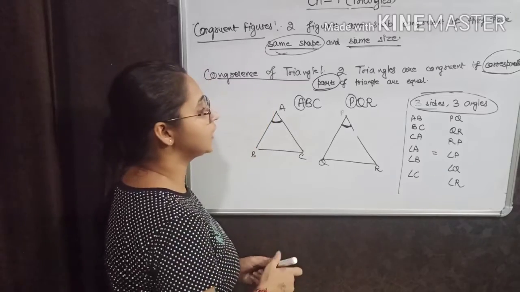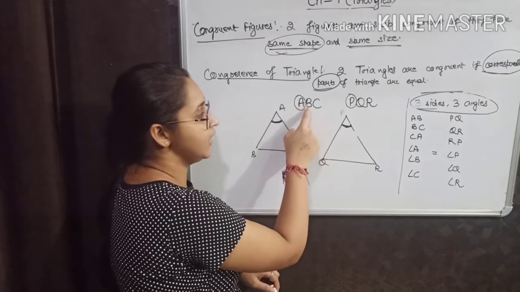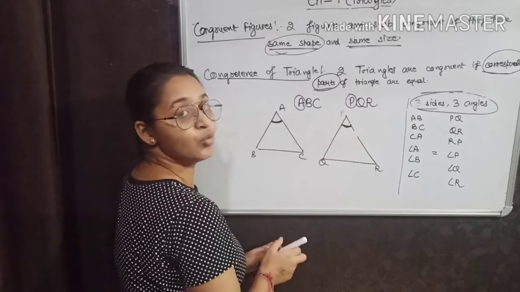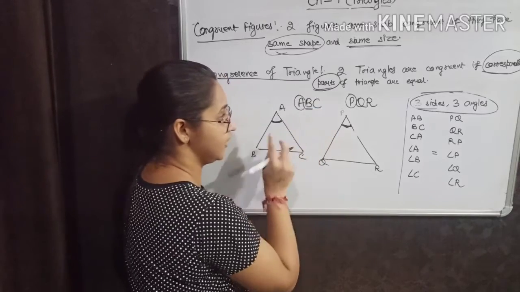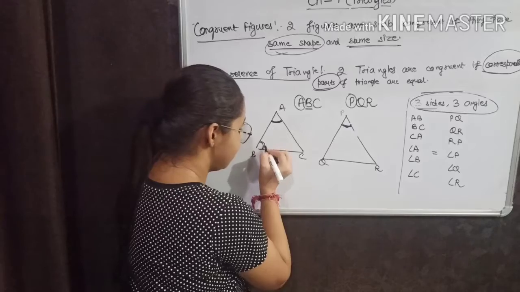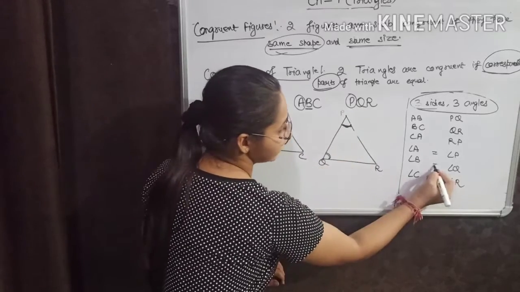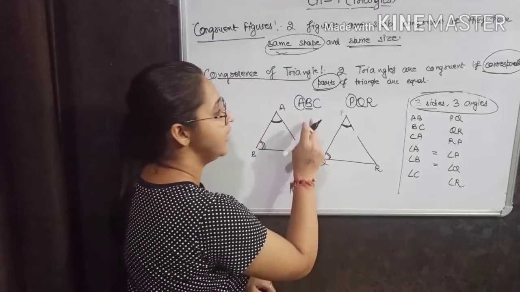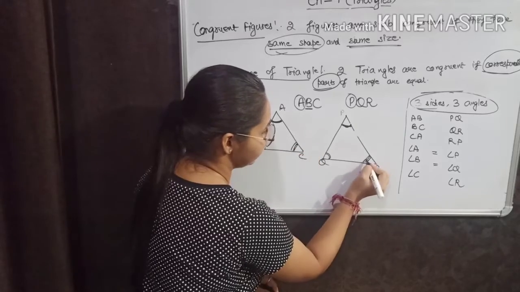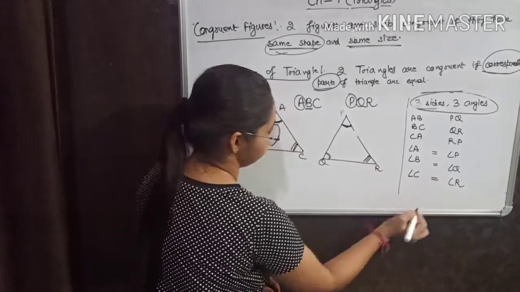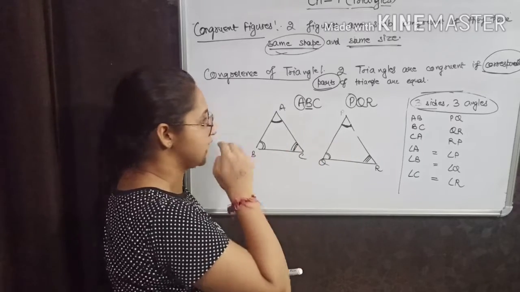Now, what is the corresponding vertex to vertex B? After A it is B and after P it is Q. That is, on second place B vertex is here. It means angle B must be equal to angle Q. This is the second condition. Third condition is angle C is equal to angle R. Very good. This is the third condition. Now, three angles we are done. Now come to the sides.